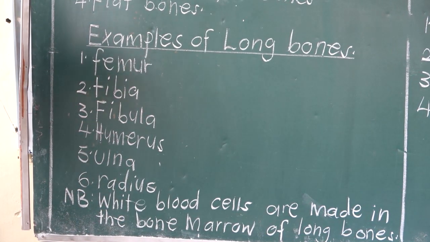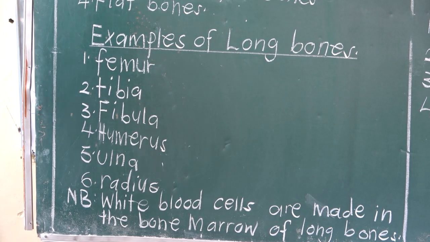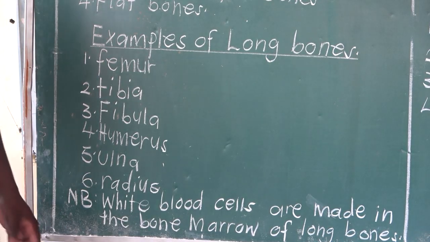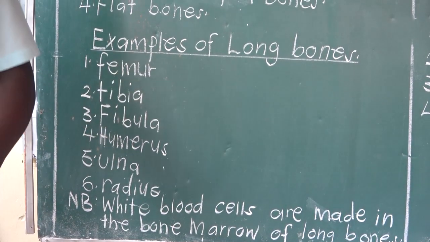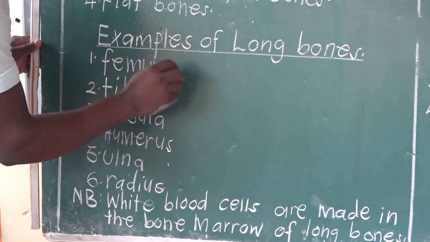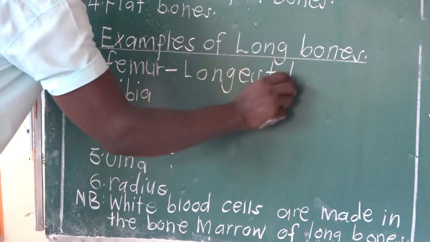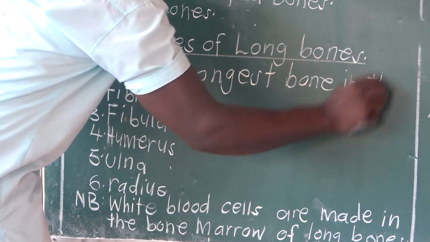When we are looking at examples of bones that make up the human skeleton, we say that femur is also known as the thigh bone, and it's the longest bone in the human body.